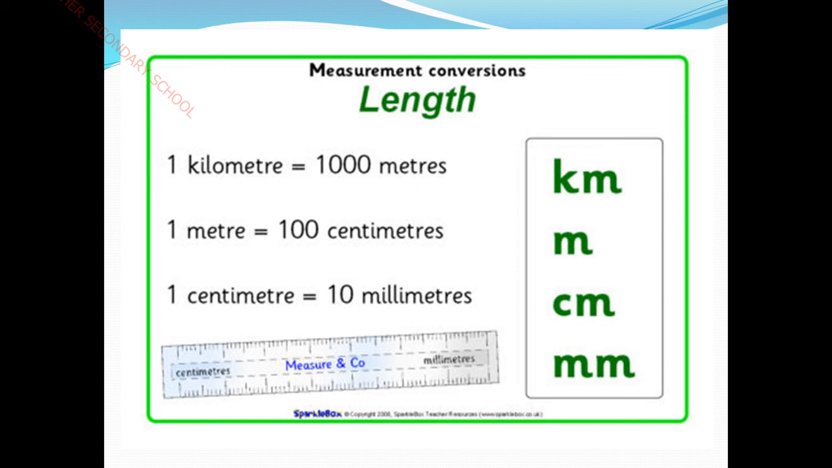In all measurements, we can't write the entire word every time. So for short, we use abbreviations, like in English we have abbreviations, right? Similarly, for kilometer we use km, for meter m, for centimeter cm, and for millimeter mm. So these are all the short abbreviations we'll be using for measuring units, right?